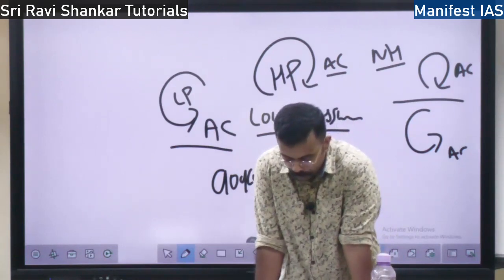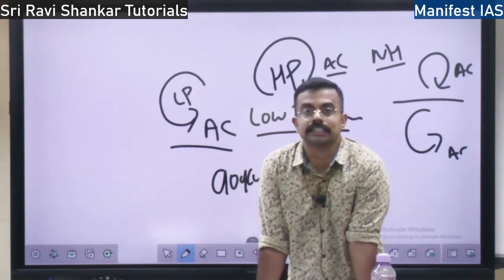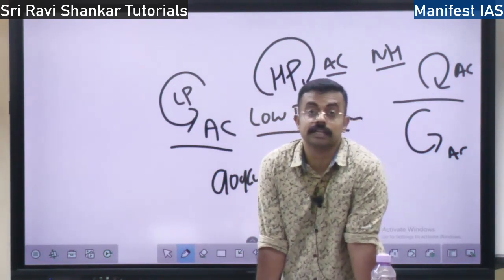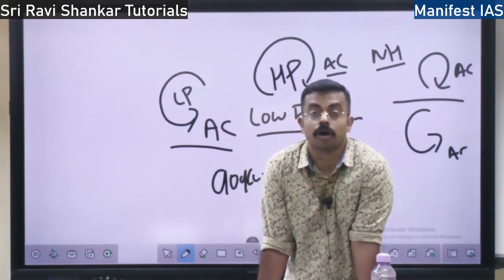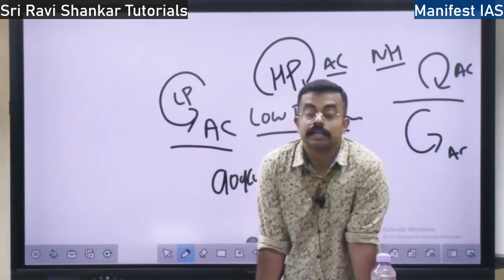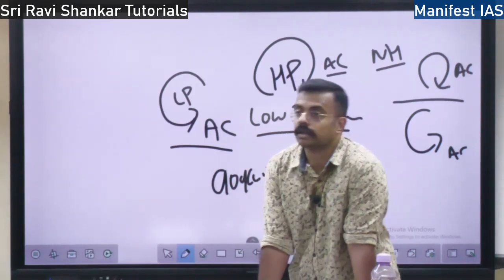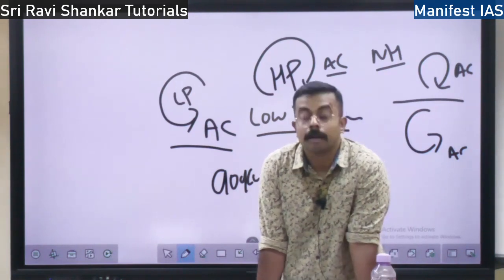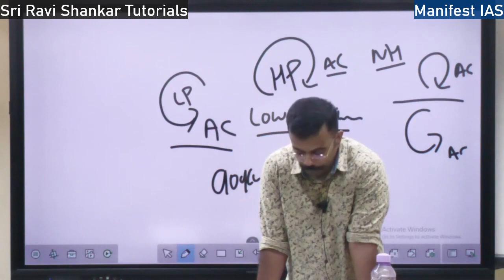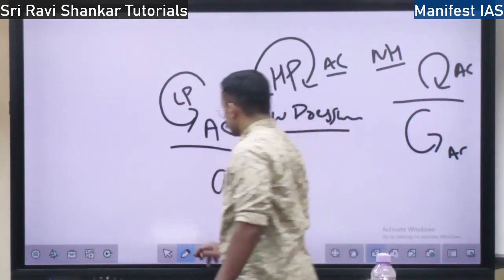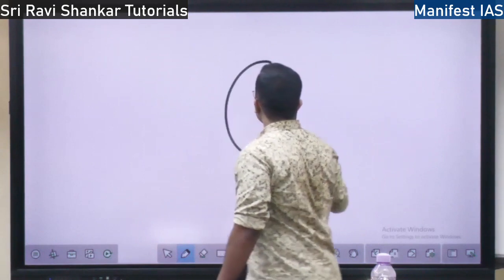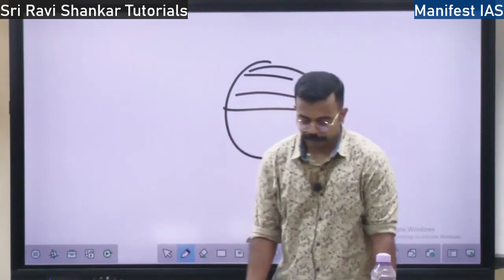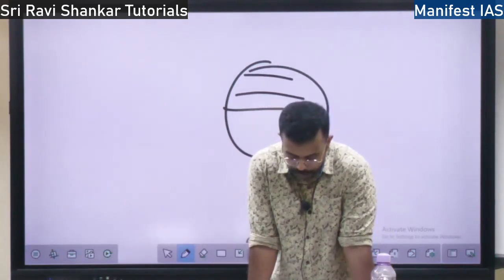So we have many types of winds. What is wind? Wind is the movement of air. On what factors does the movement of wind depend, right? The first is the latitudes, that is, the horizontal lines. The planetary winds depend on that. Why does it depend on the latitude? Because each latitude has a different temperature. When there is different temperature, the pressure will be different. That is why the circulation will be different.